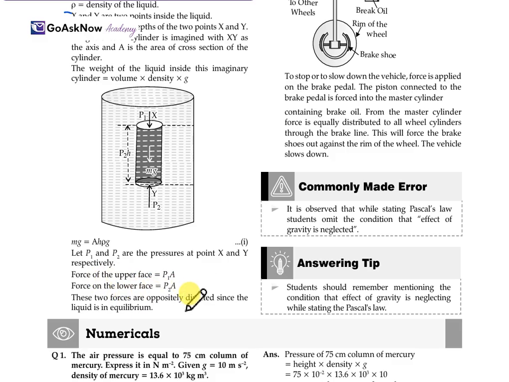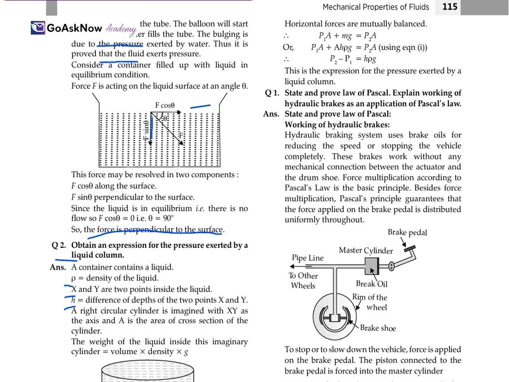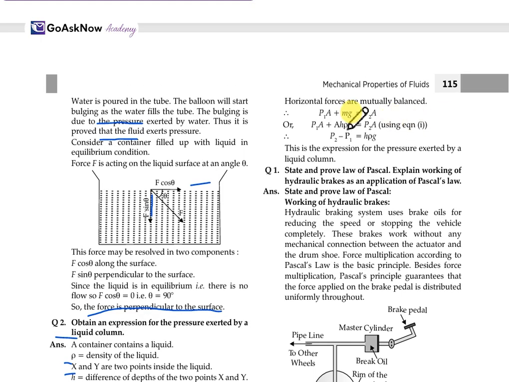So these are the two forces, oppositely directed, since the liquid is in the equilibrium state. What just happened is we have concluded that different pressures have been working in the upper and the lower case. The area of cross section will remain the same, so horizontal forces are mutually balanced over here. At that moment, the mathematical expression will be P1A plus mg is equal to P2A.